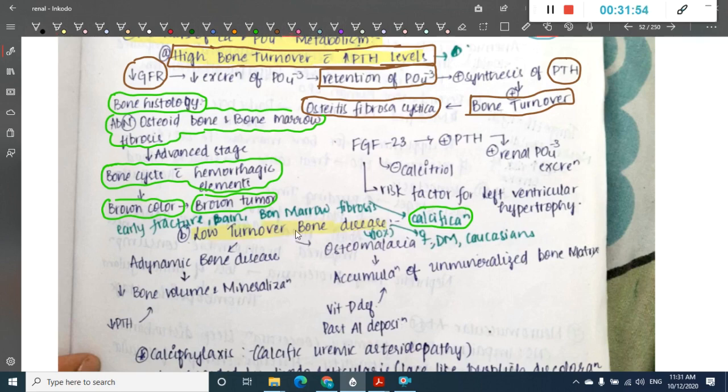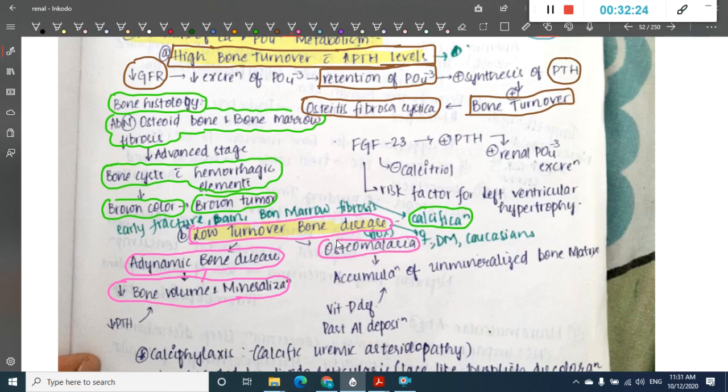Low bone turnover disease can be divided into two types. One is adynamic bone disease, second we have osteomalacia. In adynamic bone disease, as the name says, there is decreased bone volume and mineralization. This adynamic disease mainly occurs due to decreased parathormone levels. And this low bone turnover disease is also associated with osteomalacia.